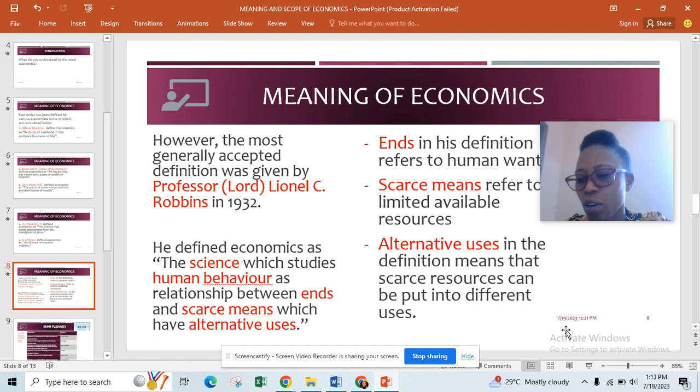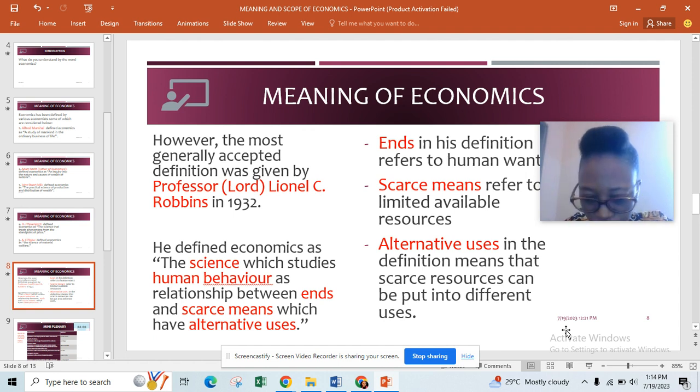You can see some keywords in this definition. He said it is the science which studies human behavior as a relationship between ends and scarce means which have alternative uses. So let's delve into this definition.